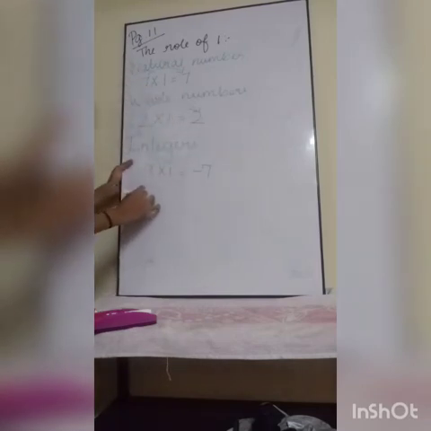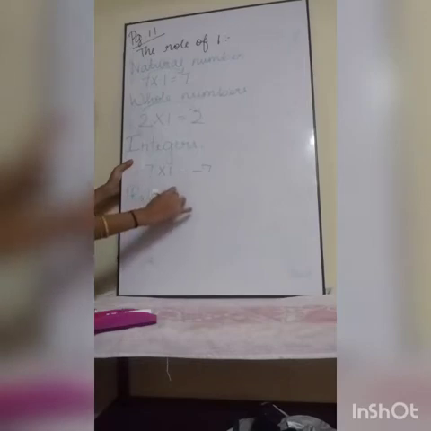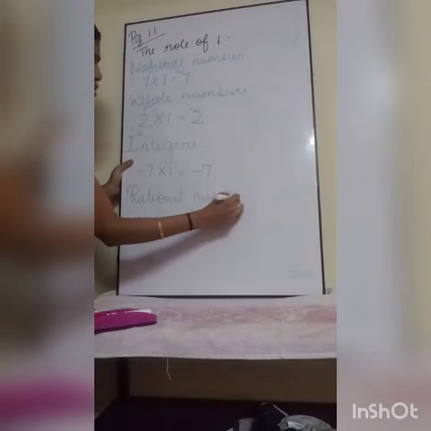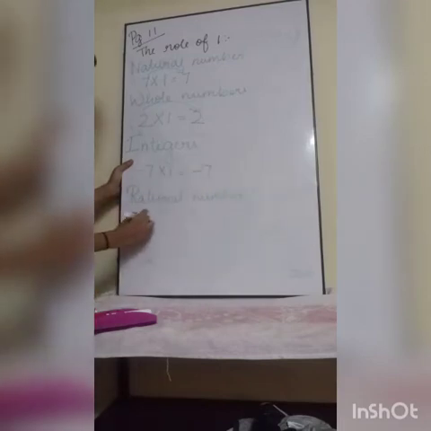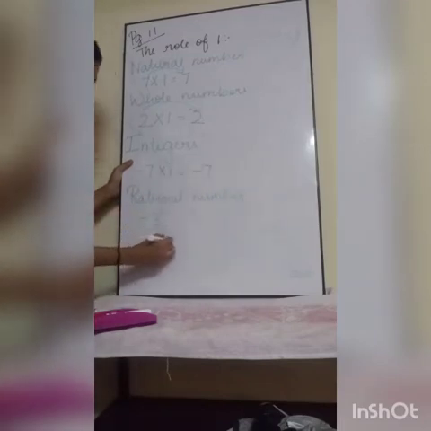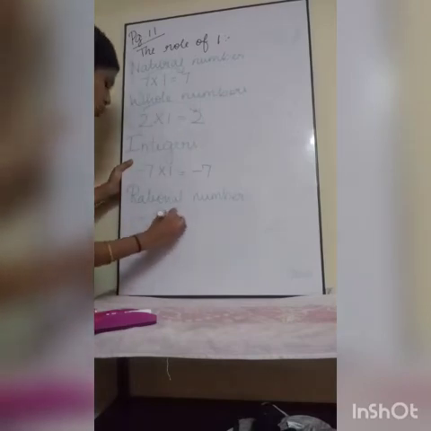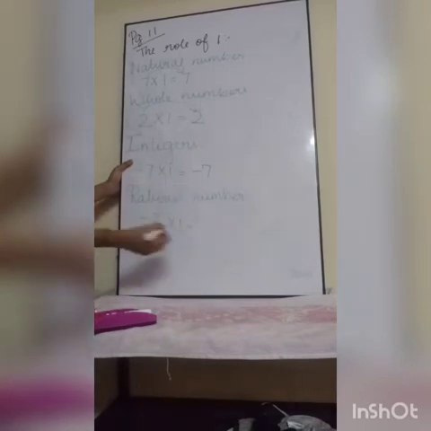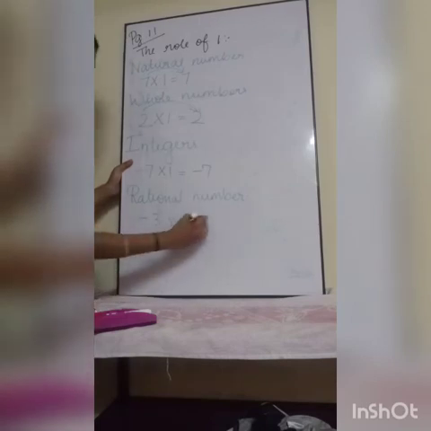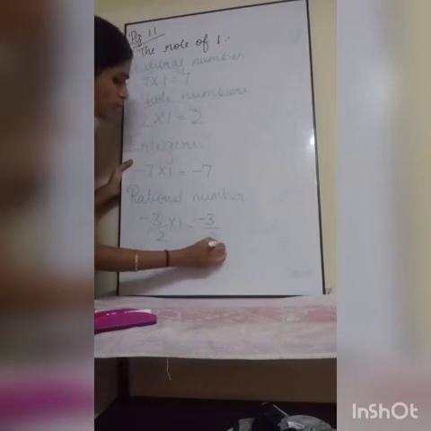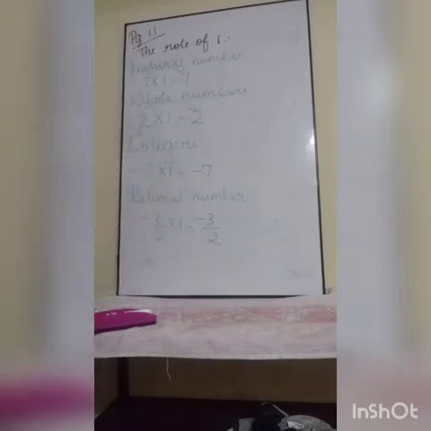Next, our rational number. Rational number, minus 3 by 2. Is it a rational number? Yeah. So into 1 I am going to multiply. So what is my answer? Minus 3 by 2 into 1? Minus 3 by 2. So again the same rational number you are getting. So this is the role of 1 in rational numbers.